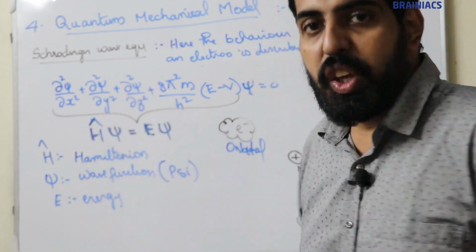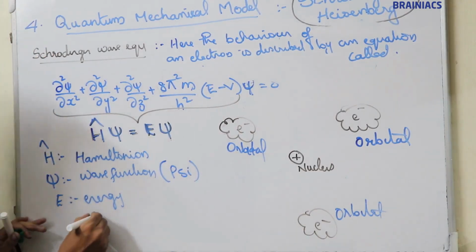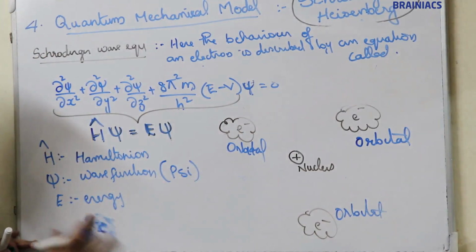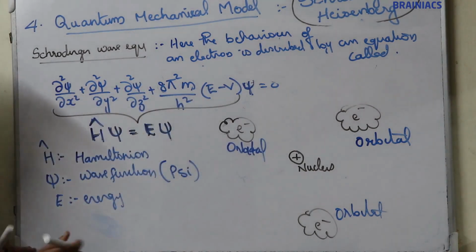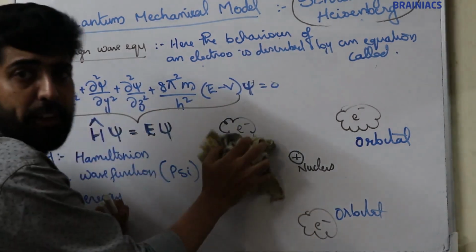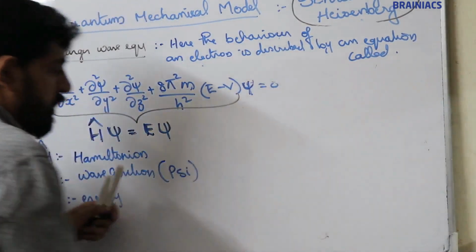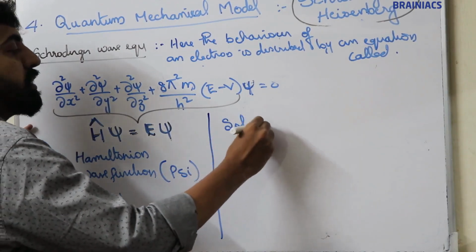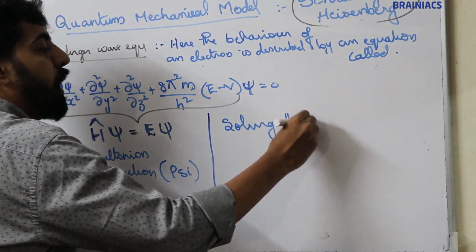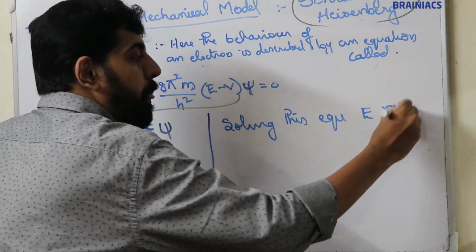After solving this big equation, we will get so many values for E and psi.